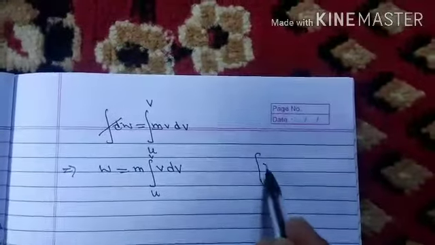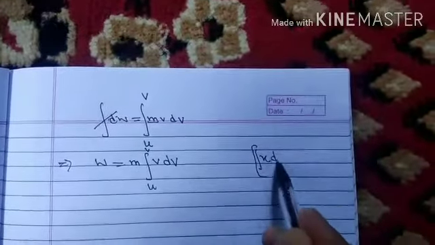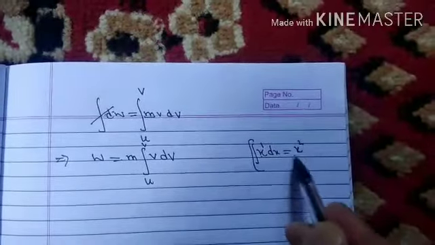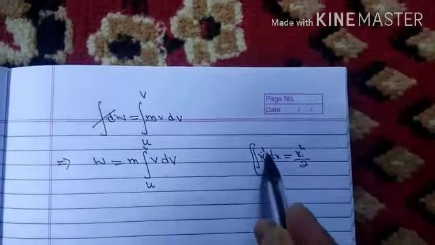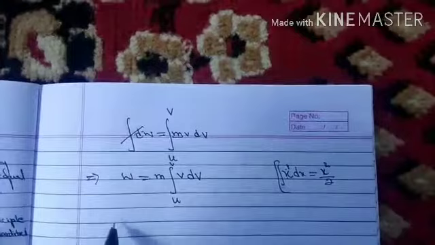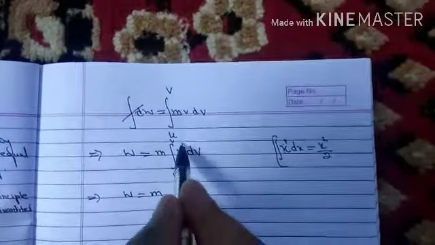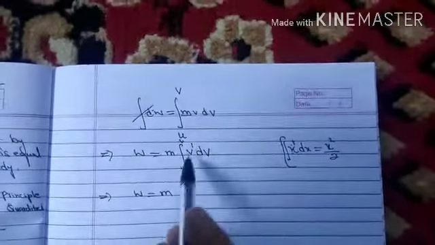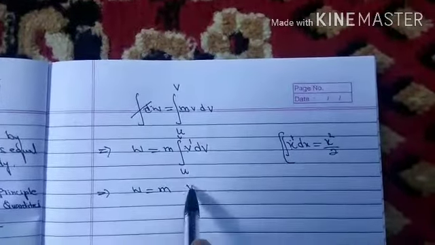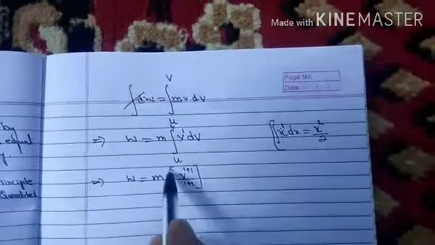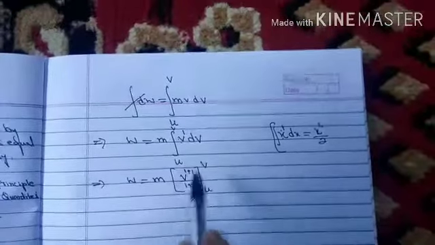So we know the integration of x dx, where the power of x is 1, is x square by 2, because it is x to the power 1 plus 1. So similarly, W is equal to m. Here the power is 1, so the integration of v dv means v to the power 1 plus 1 divided by 1 plus 1, from u to v.